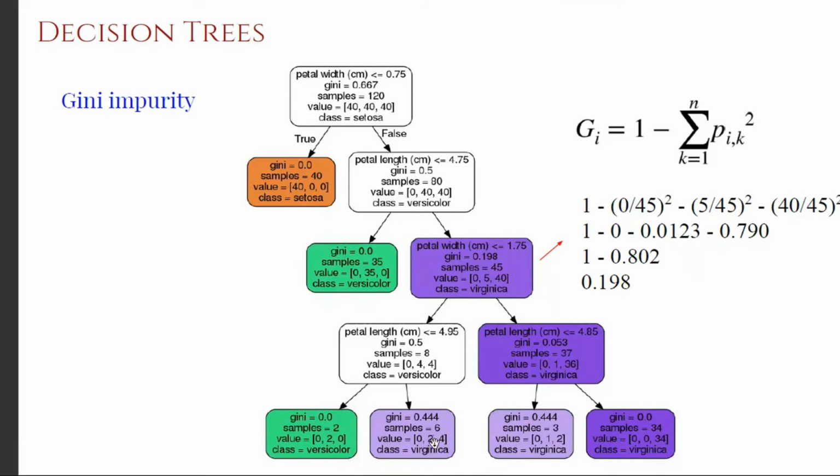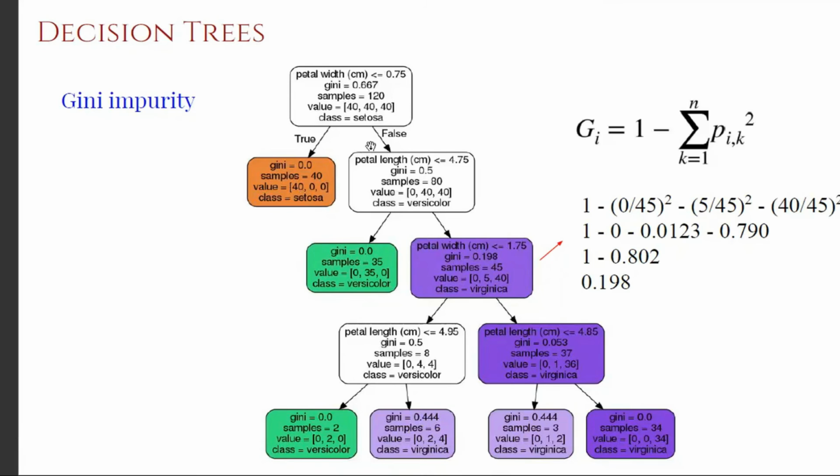Out of these 6 samples, there are 2 samples that belong to versicolor, and there are 4 samples that belong to Virginica. So there are some samples from other classes that are satisfying all these conditions. So it is not 100% sure. So this is what the Gini intuitively means.